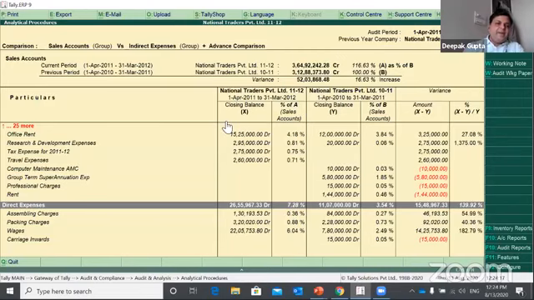So you can use this analysis for multiple options like ledger to ledger, group to group, cost center to cost center. It depends on how you have set up your accounting books in Tally, and you can use this report effectively.